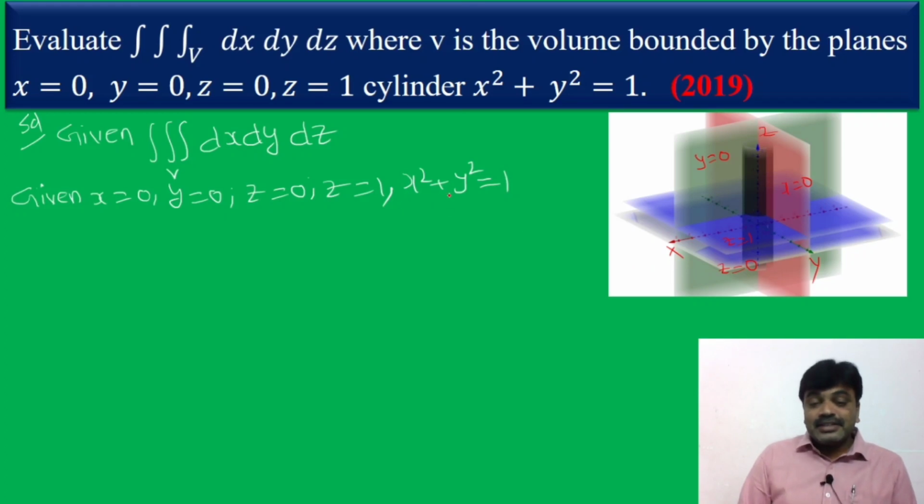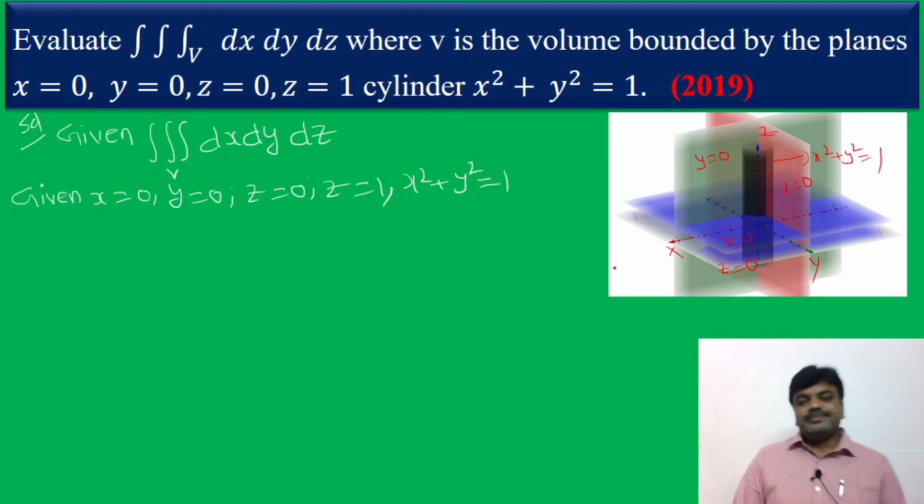And then here x square plus y square that is equal to 1. It represents a cylinder. Where is the cylinder, friends? See here. It represents a cylinder. So this is x square plus y square that is equal to 1. This is a geometrical interpretation, friends. Now where is our bounded region? Where is the bounded region between z is equal to 0 and z is equal to 1? Here, I think, friends.